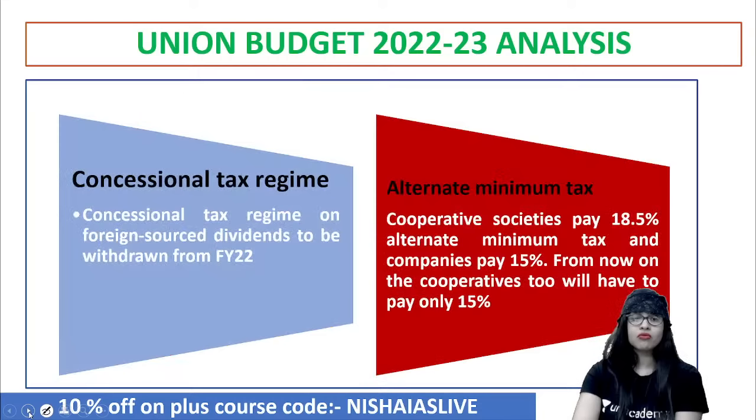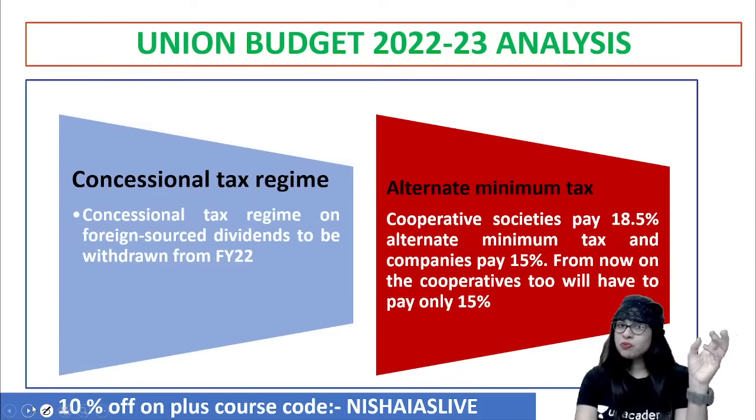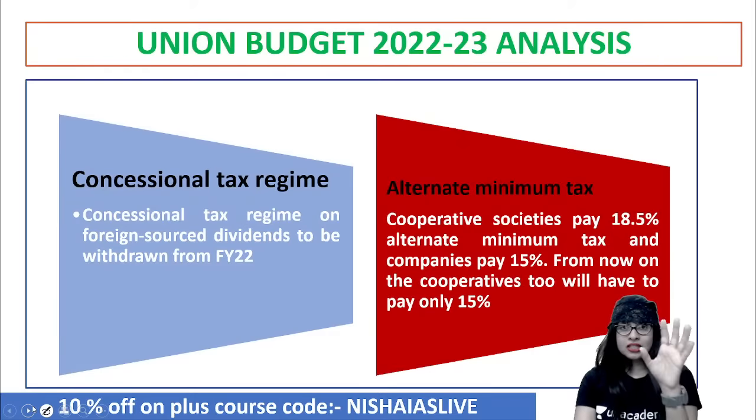Next, with regard to AMT, they said that they will reduce it from 18.5% to 15%, guys. Previously, alternative minimum tax was paid at the rate of 18%. That is, all the companies who showed zero profit to escape paying taxes were brought under the purview of alternative minimum tax. Now they said we'll make it 15%, so companies can pay it.